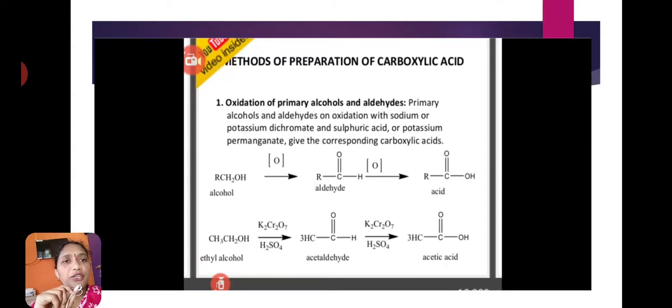First preparation method is oxidation of primary alcohols and aldehydes. Primary alcohols and aldehydes on oxidation with sodium or potassium dichromate and sulfuric acid or potassium permanganate give the corresponding carboxylic acids.